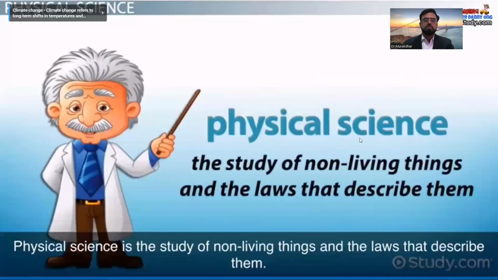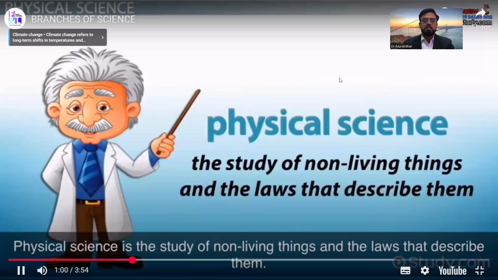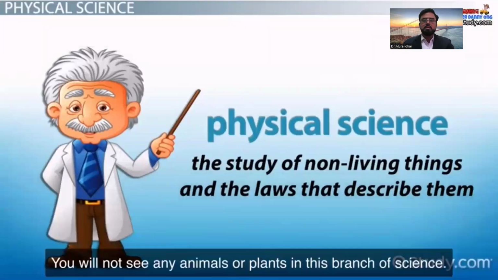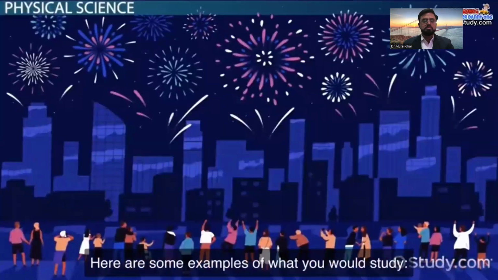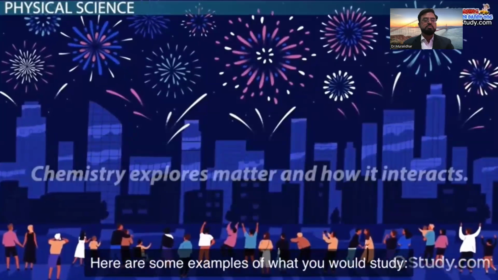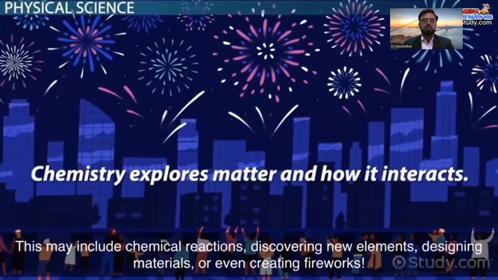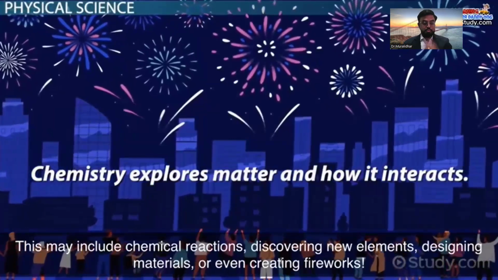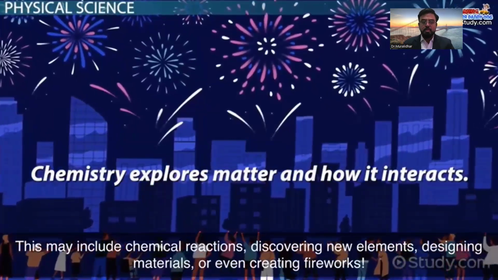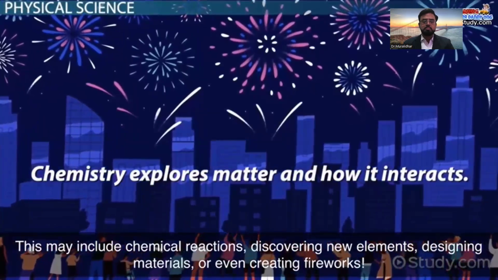Physical science is the study of non-living things and the laws that describe them. You will not see any animals or plants in this branch of science. Here are some examples of what you would study. Chemistry explores matter and how it interacts. This may include chemical reactions, discovering new elements, designing materials, or even creating fireworks.